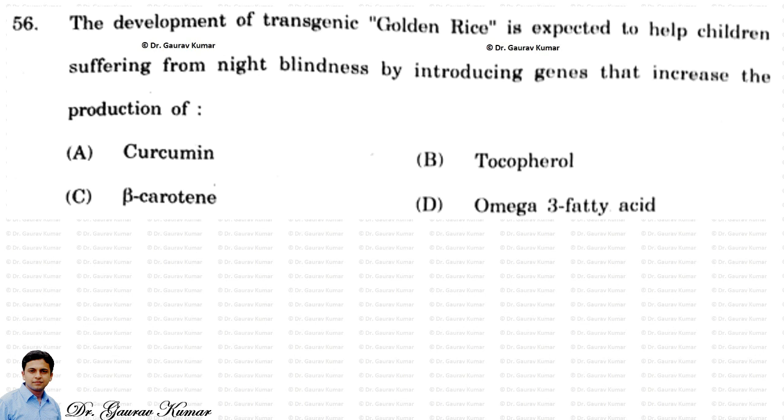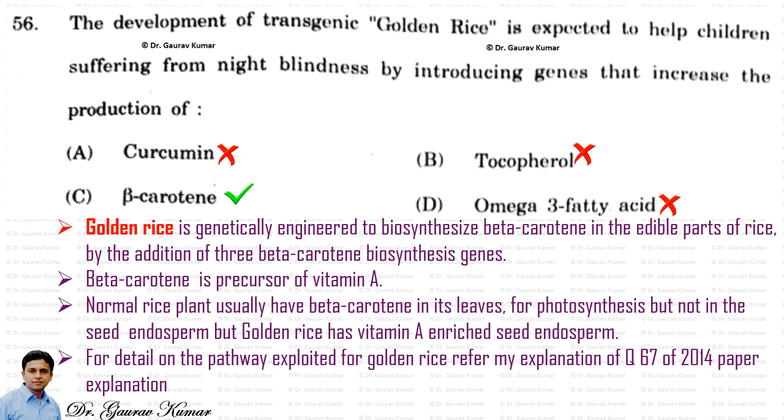Next question, the development of transgenic golden rice is expected to help children suffering from night blindness by introducing genes that increase the production of. So the answer is beta carotene. The golden rice is genetically engineered to biosynthesize beta carotene in the edible part of rice by the addition of three beta carotene biosynthesis genes. Beta carotene is a precursor of vitamin A. Normal rice plants usually have beta carotene in the leaf for photosynthesis but not in the seed endosperm. But golden rice has vitamin A enriched seed endosperm. For detail on the pathway exploited for golden rice, refer to my explanation of question number 67 of the 2014 paper.